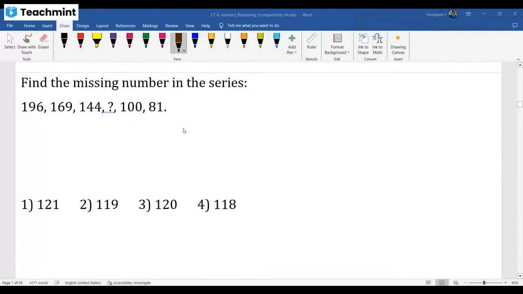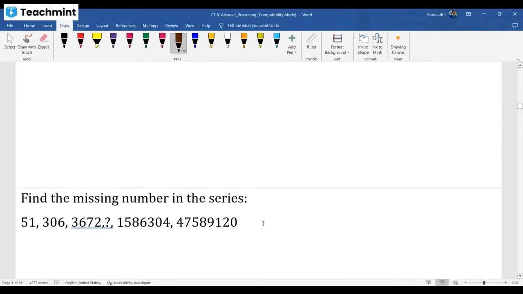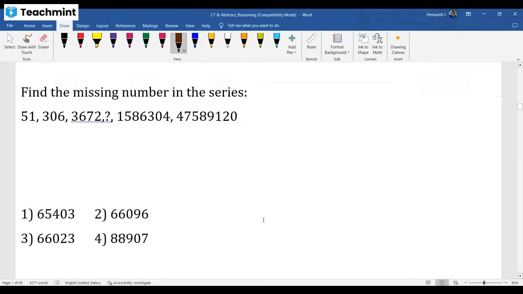Now again number series. I hope you people can solve this question. This is perfect squares, 9 square, 10 square logic. Okay, this you people can do. This one. What about this one?